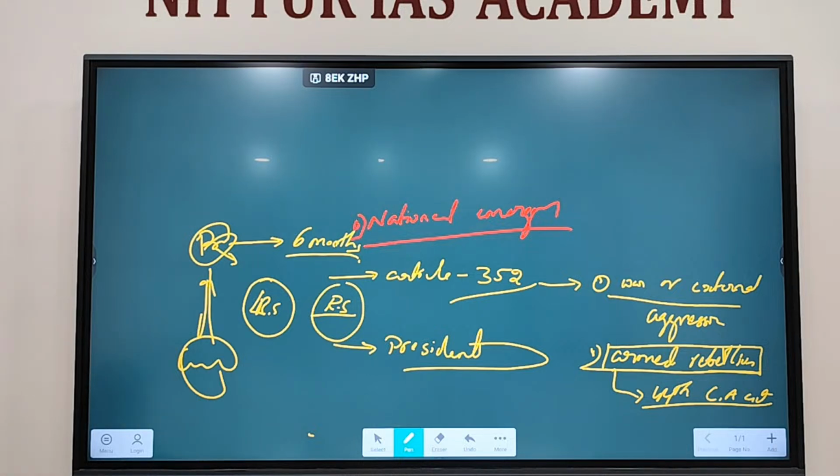This provision was added by the 44th Constitutional Amendment Act of 1978. Originally it was simple majority within 2 months, but the 44th Amendment Act made it 1 month with special majority.